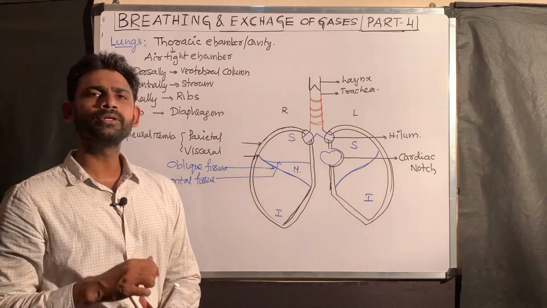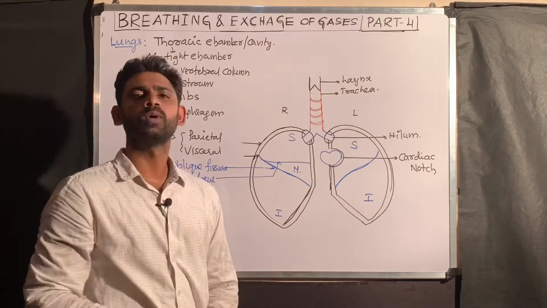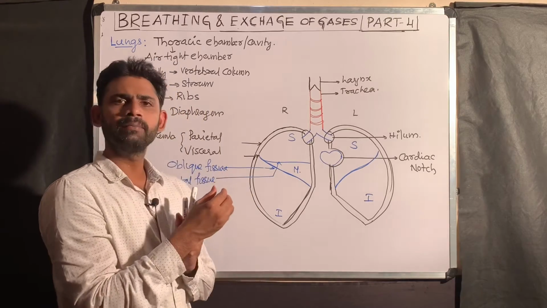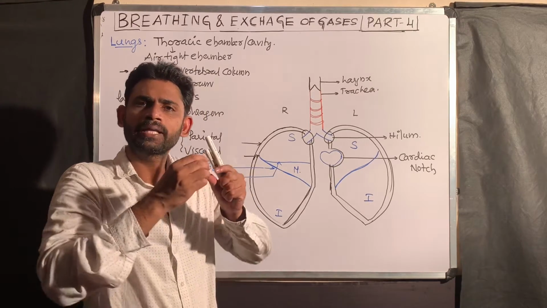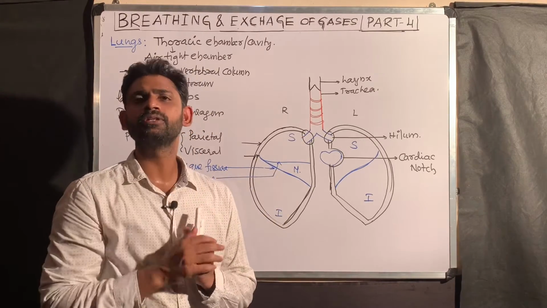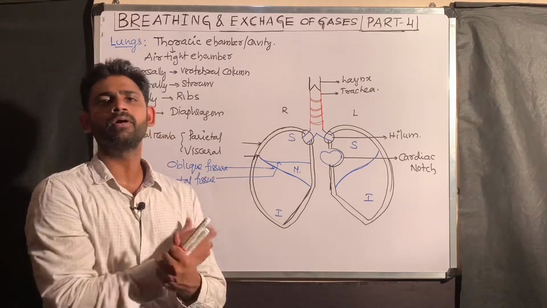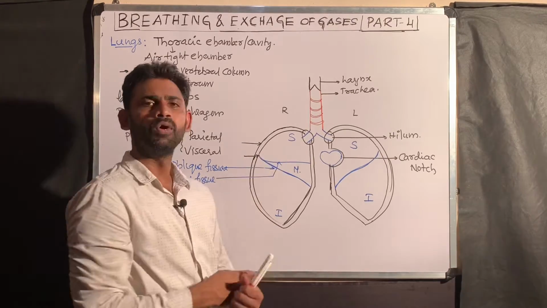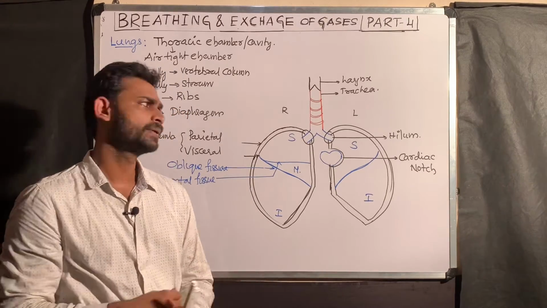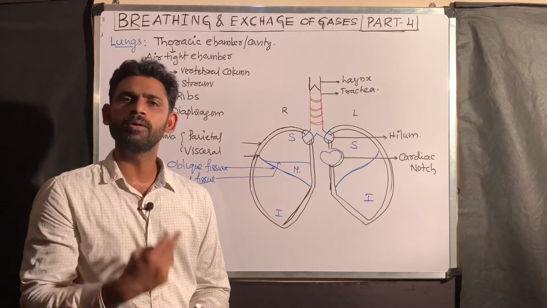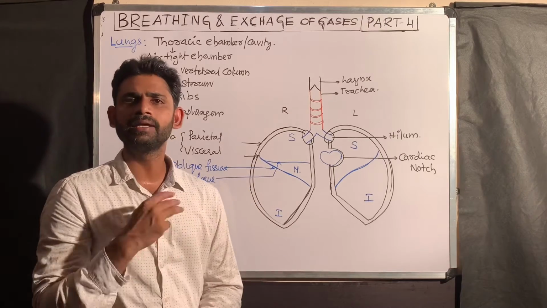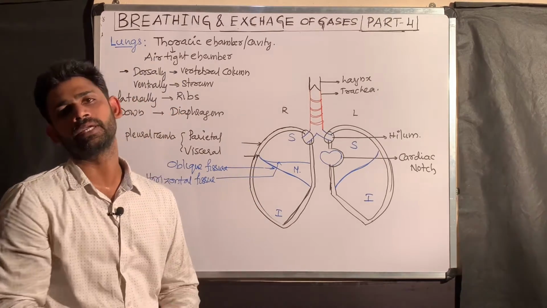Okay? So what you need to remember? At the fifth thoracic vertebra, the trachea divides into primary bronchi. The primary bronchi enter into the respective lungs. That you understood. Now, once the primary bronchi enter into the respective lung, they divide into secondary bronchi. Each lobe receives one secondary bronchus. What you understood? The right lung consists of how many lobes? Three lobes. That means in the case of the right lung, the primary bronchus divides into three secondary bronchi.